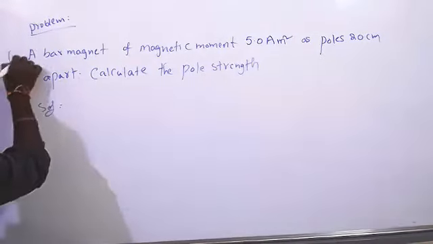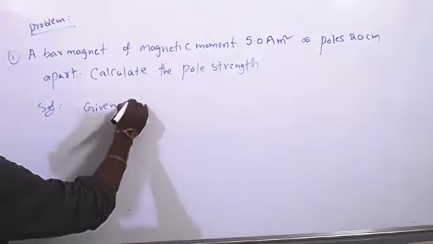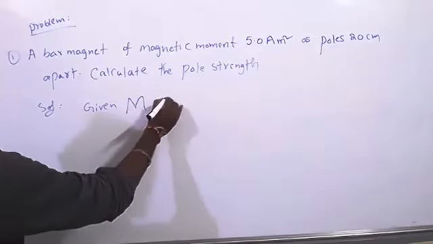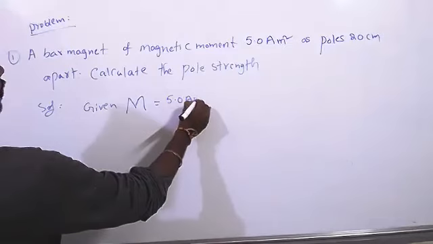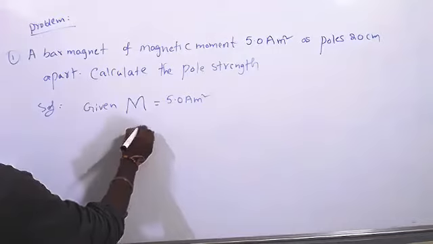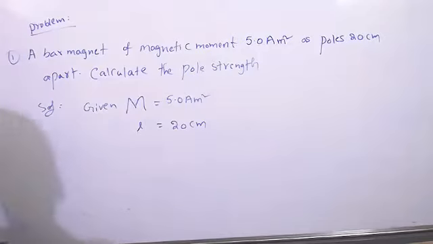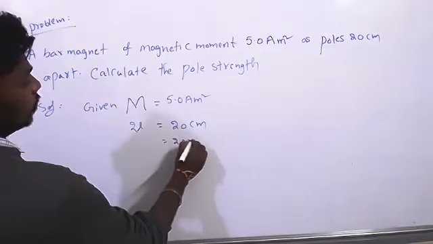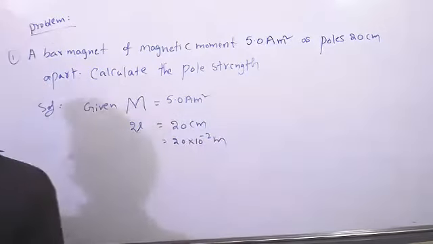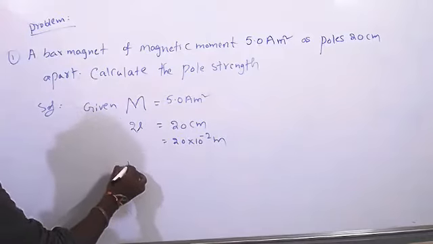Solution. Given: magnetic moment capital M is 5.0, and they have given the length 20 centimeters. That length is 2L. So 20 into 10 to the power of minus 2 meters it is. We know these two, and they are asking for the pole strength.